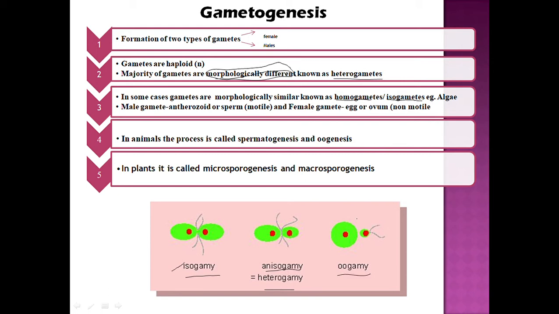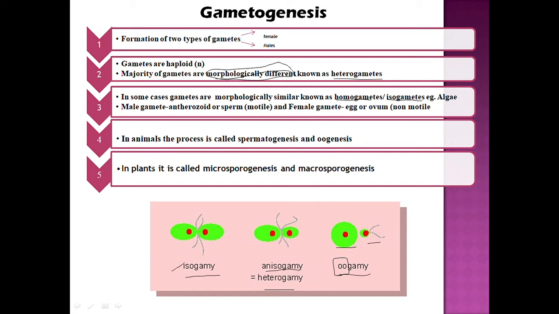Whereas there is another process which is known as oogamy. इसका मतलब क्या है? Oogamy कहाँ से आया? Egg से, fusion of sperm with the egg. This is the process in which the large, non-motile, or you can say stationary, female gamete, the egg, is fused with the motile gamete, the sperm, and the process is known as oogamy.